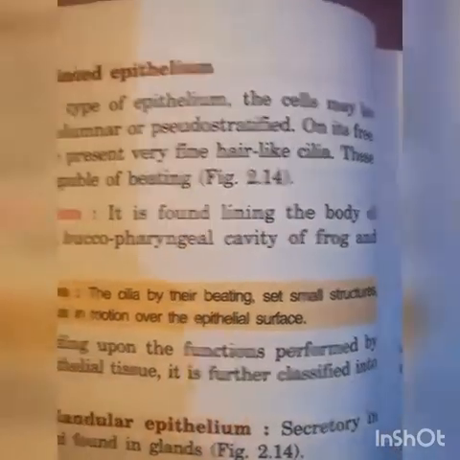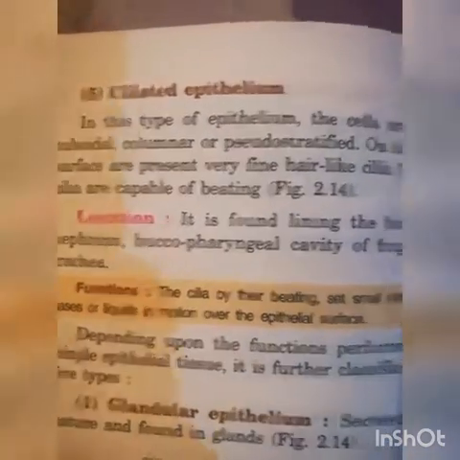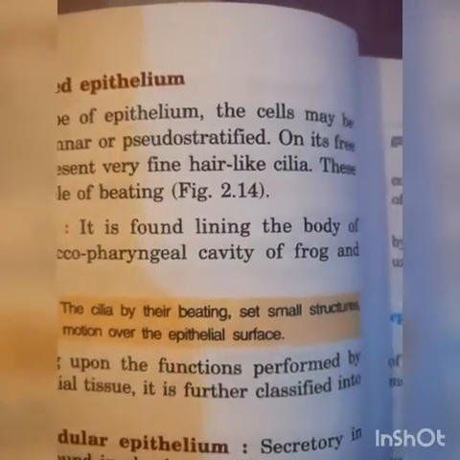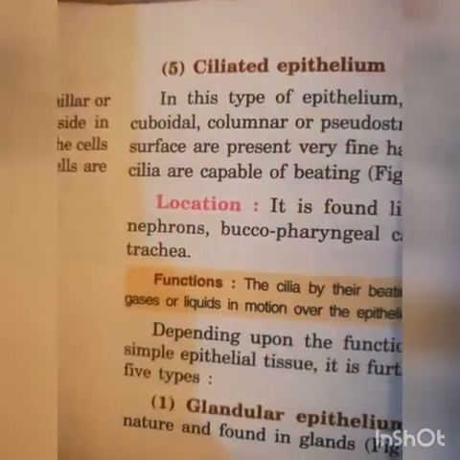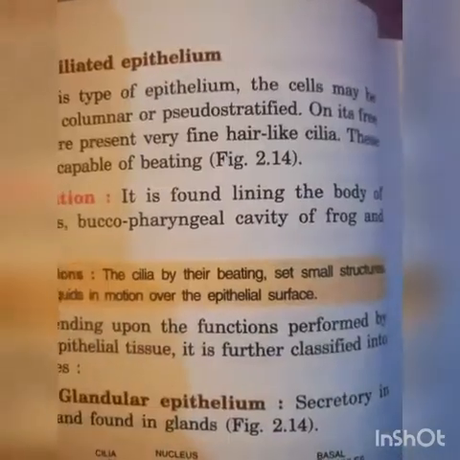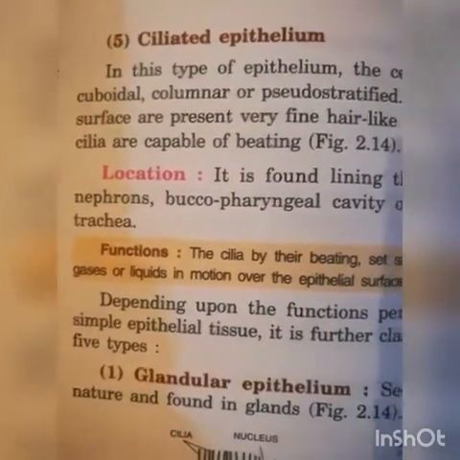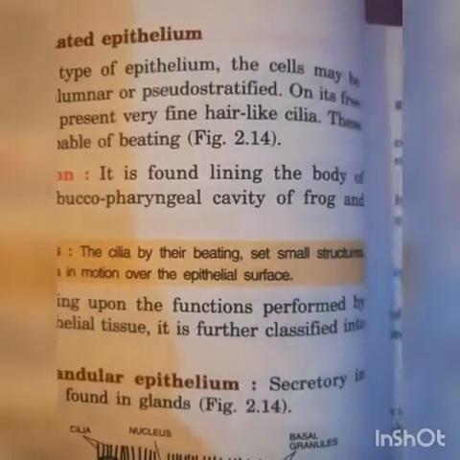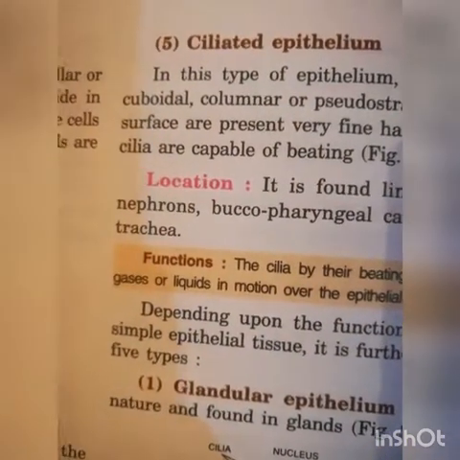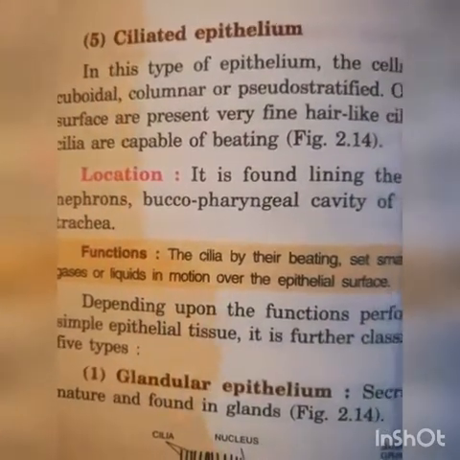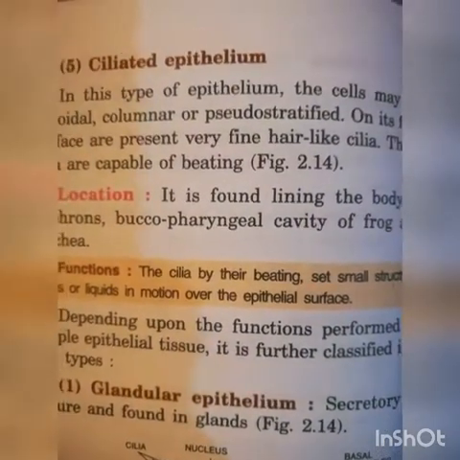It is found lining the body of nephron, buccopharyngeal cavity of the frog and trachea. Function. The cilia by their beating set small structures, gases or liquids in motion over the epithelial surface.